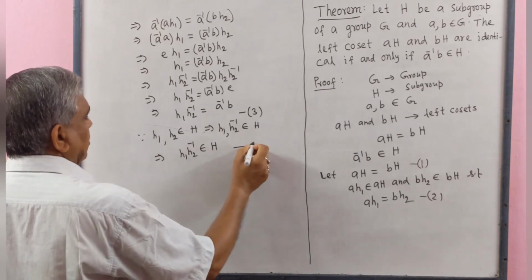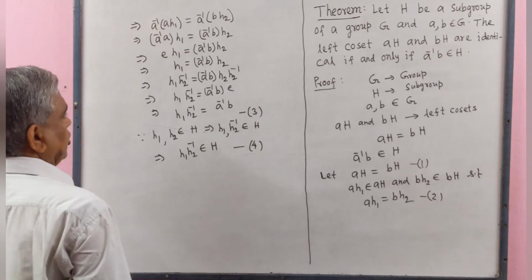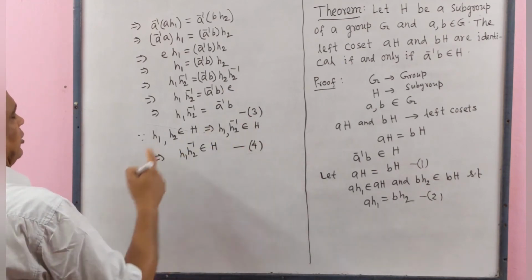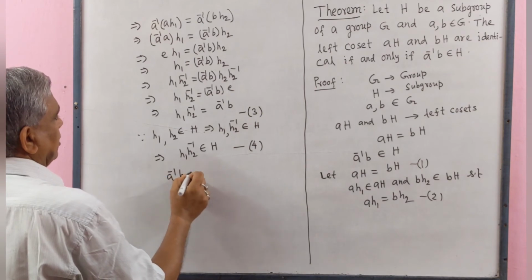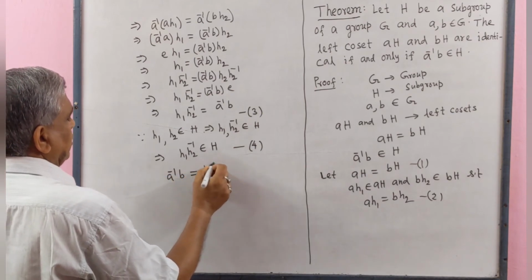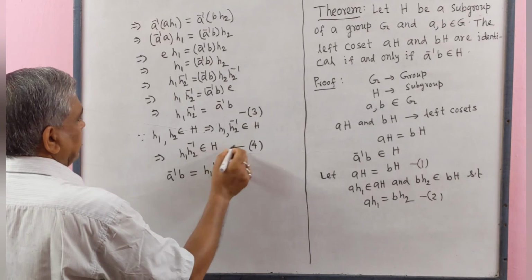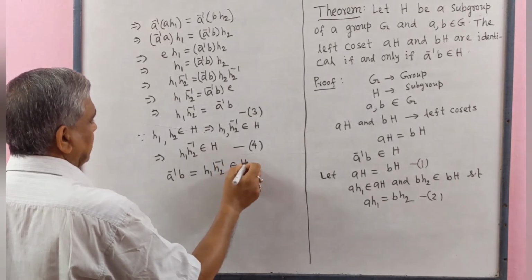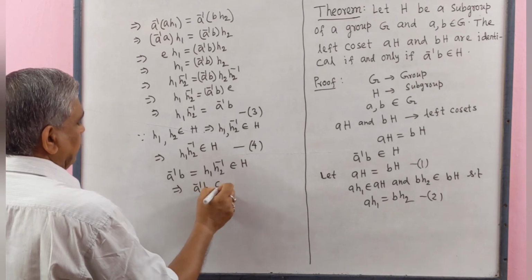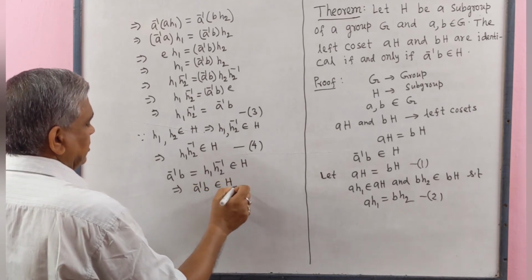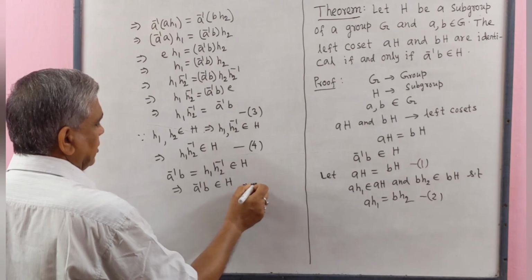This is number 4. From 3 and 4 we get a inverse b equal to h1 h2 inverse belongs to H. This implies that a inverse b belongs to H. Proved.